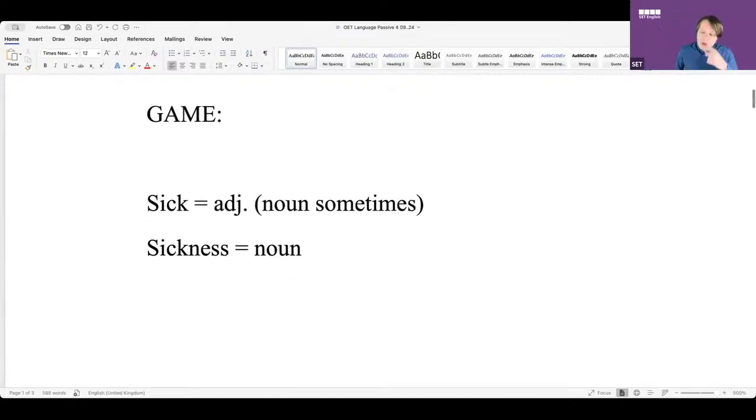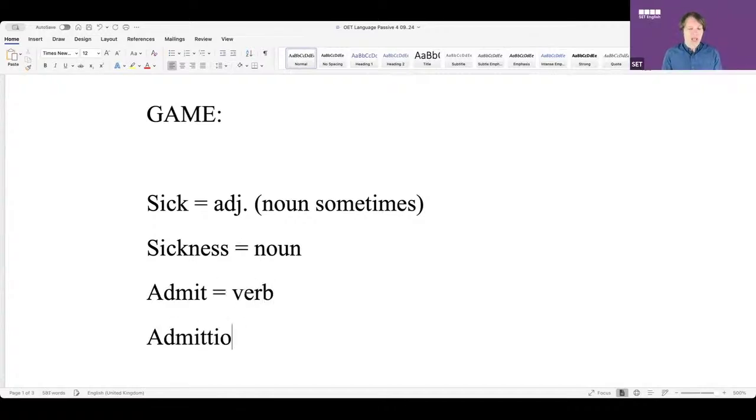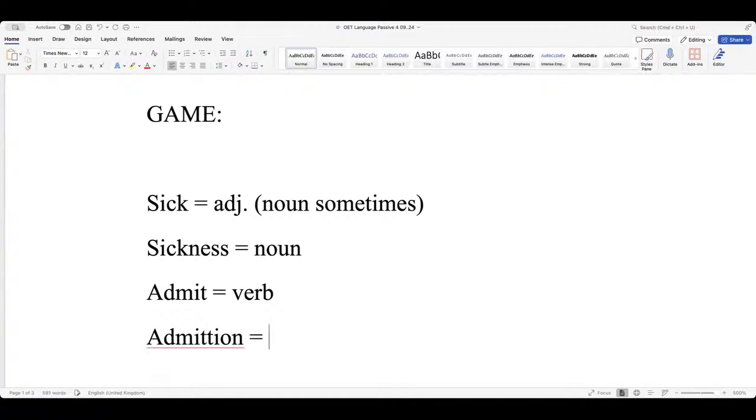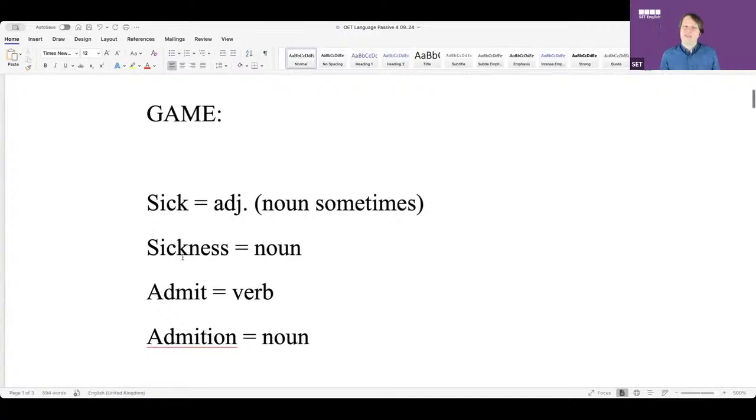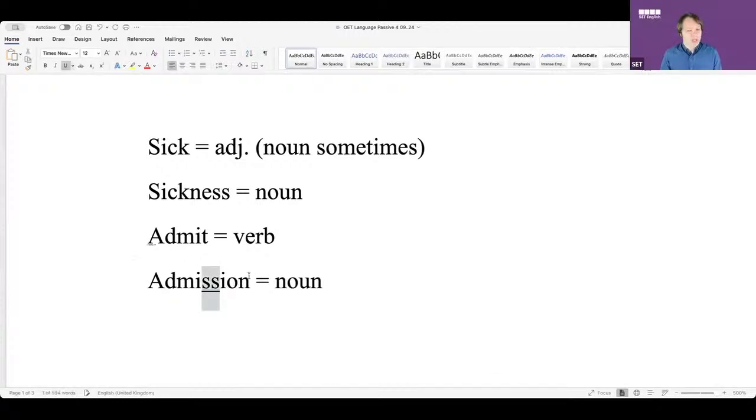Okay. What about something like admit? Easy. Verb. Yeah, it's a verb. Okay. What about this one? This is very easy, guys. What is this? No. Did I spell it correctly? No. What do we need to do? Only one T? Is that right, guys? No. Double S. Double D. Double S, omit S. It's quite a strange one. We do the S. Bit strange.